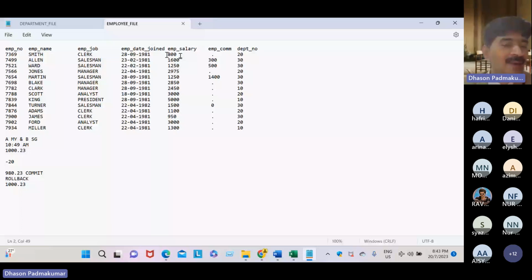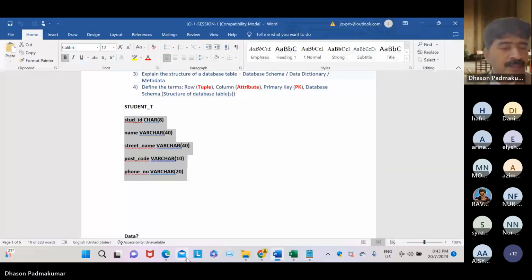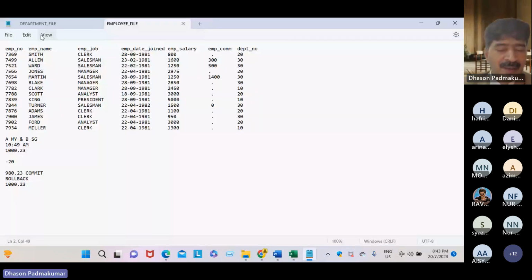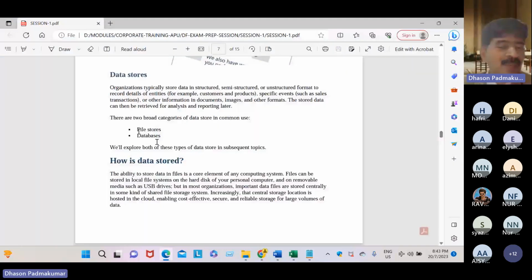Okay, dear students, next, file-based data can be stored like this, in files, or data can be stored in databases. The latest trend is storing data in databases. So nowadays we don't keep the data in files.